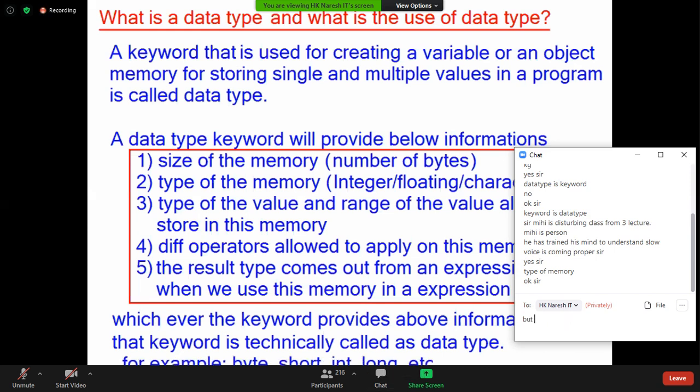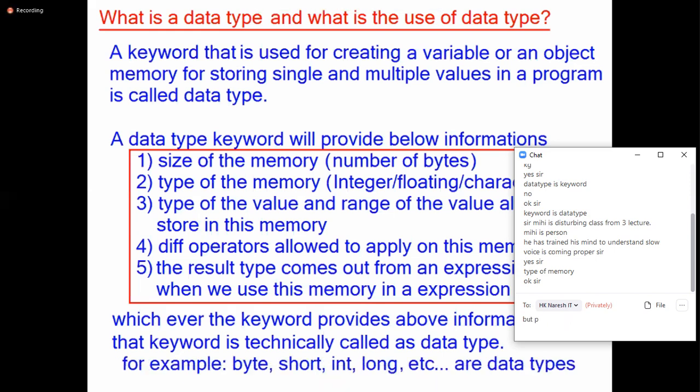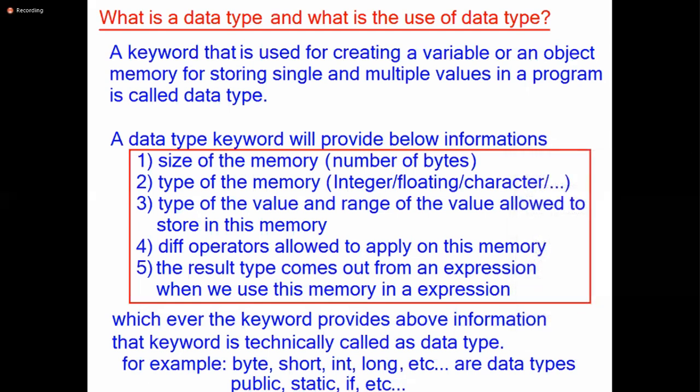For example, byte, short, int, long, etc. are data types. And I'm giving other examples: public, static, if. Tell me, public doesn't specify size of the memory, static doesn't specify size of the memory, if doesn't specify size of the memory. They are not meant for memory allocation, so the compiler will never consider them a data type. Hence, in the data type place for creating a variable, if I use public, static, if, the compiler will throw an error. These are not data type keywords.